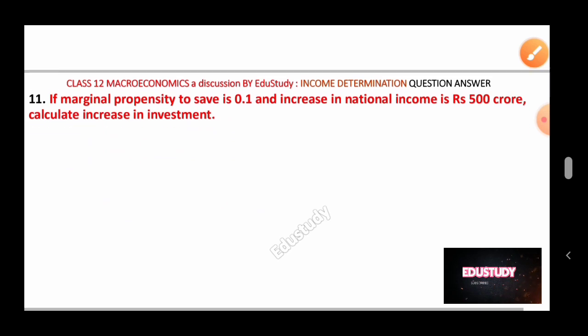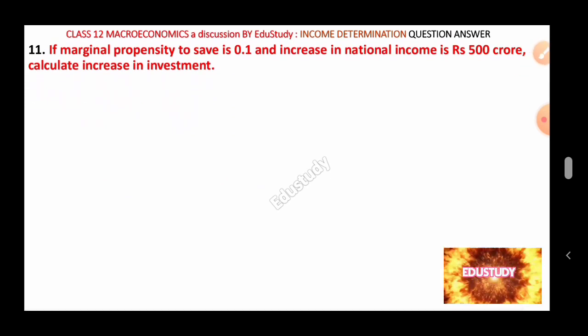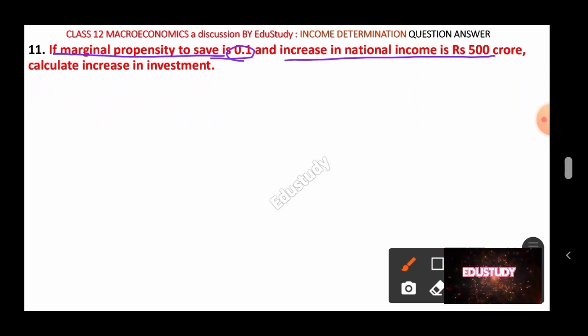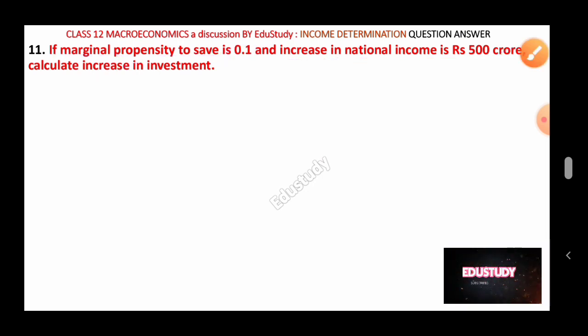Let's come to the next question, question number 11. What is asked in question number 11? If marginal propensity to save is 0.1 and increase in national income is rupees 500 crore, calculate the increase in investment. That means you have to find the increase in investment. Then how to find it? So what is given here? You just have to write the given information.